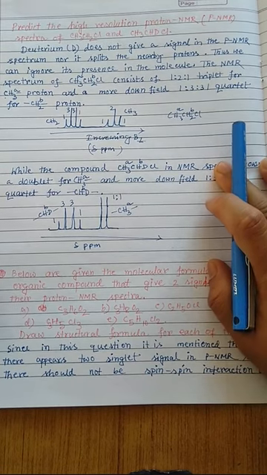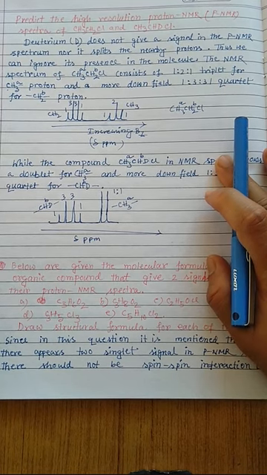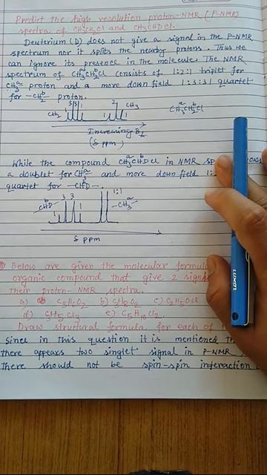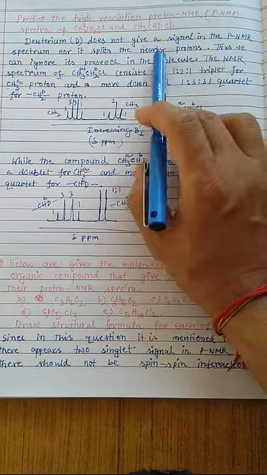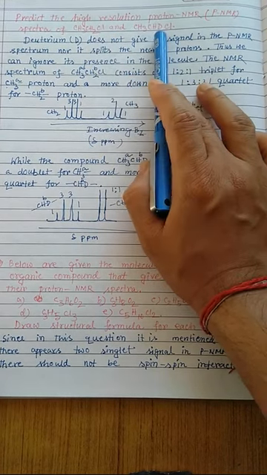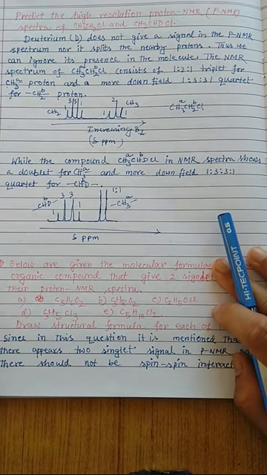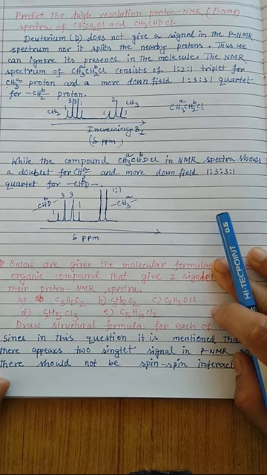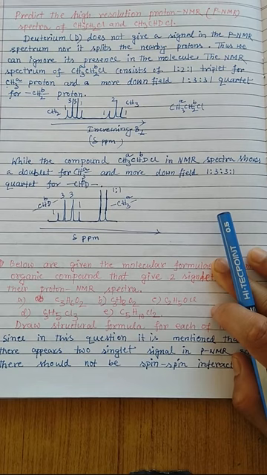Now the next question that comes here is to predict the high resolution proton NMR spectra of CH3CH2Cl and CH3CHDCl. So here one thing makes a difference, because one of the protons is replaced by deuterium, and we know that deuterium is also NMR active, but its peak does not fall within this range for the proton NMR because deuterium nuclear spin number is 1, so it appears in the high energy range, and that will not appear in the proton NMR spectrum.